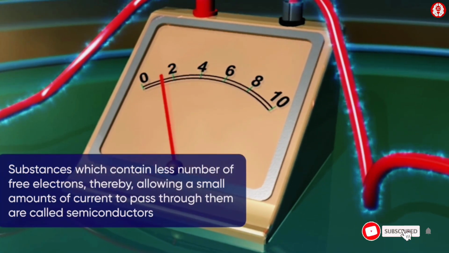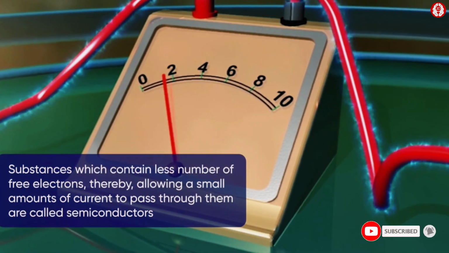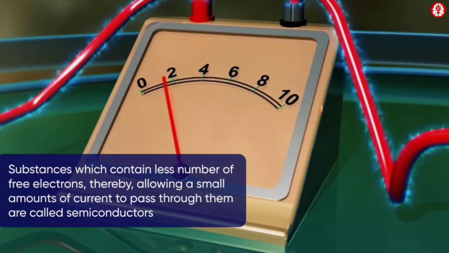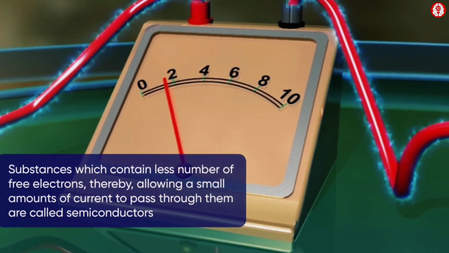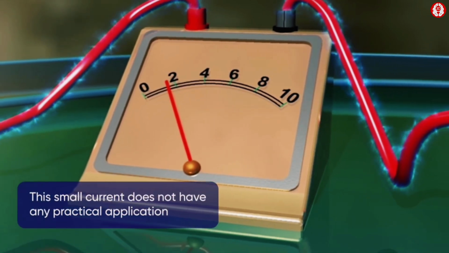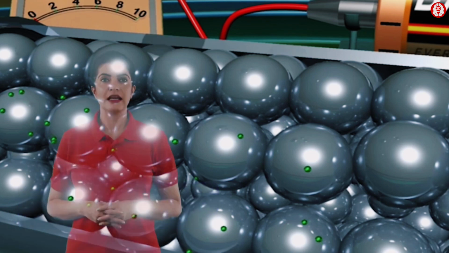Such substances which contain a small number of free electrons, thereby allowing a small amount of current to pass through them, are called semiconductors. This small amount of current does not have any practical application.